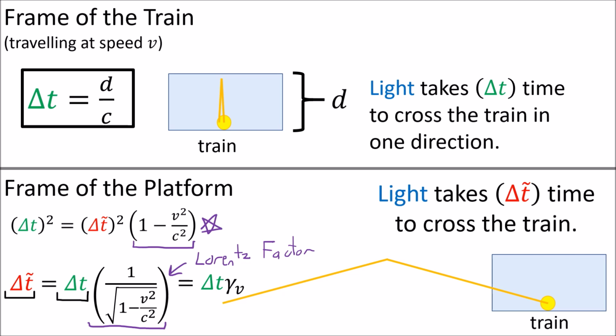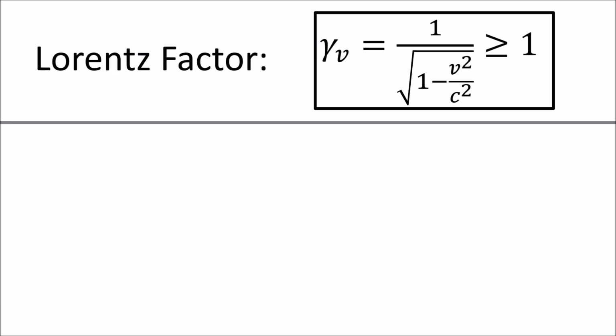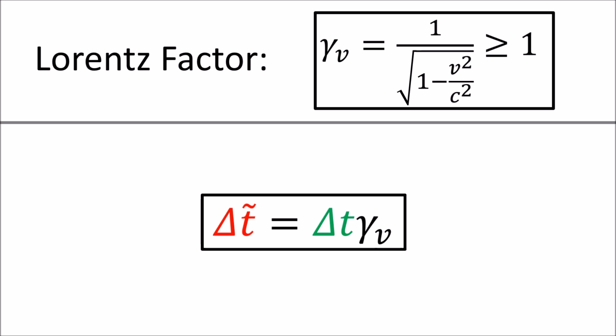This factor is called the Lorentz factor, and it is always greater than or equal to the number 1. This tells us that delta t tilde is actually greater than delta t. In other words, the travel time for the light beam in each reference frame is not equal. So we've discovered this Lorentz factor causes time to be a relative quantity.